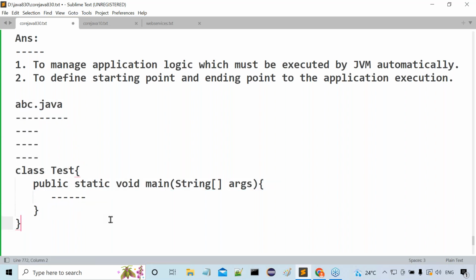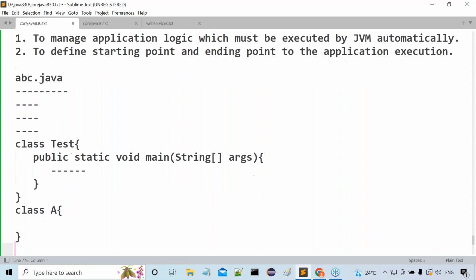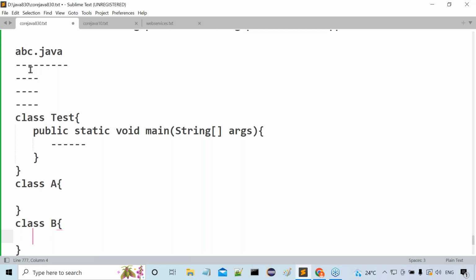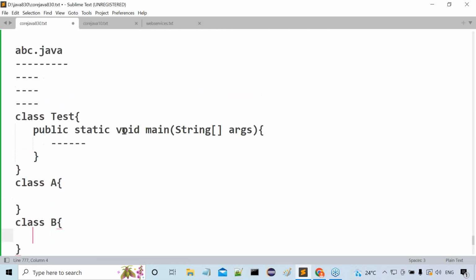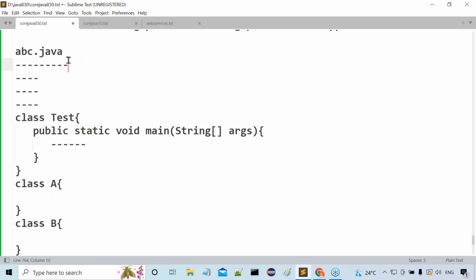For example, if I write class A and class B also in the same file, then in abc.java there are some import statements, a package declaration statement, and three classes. When I compile this abc.java file, three .class files will be generated automatically: Test.class, A.class, and B.class.